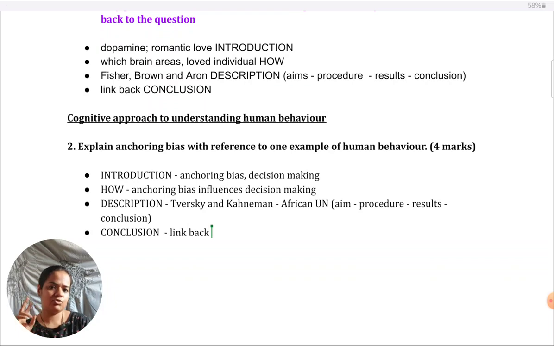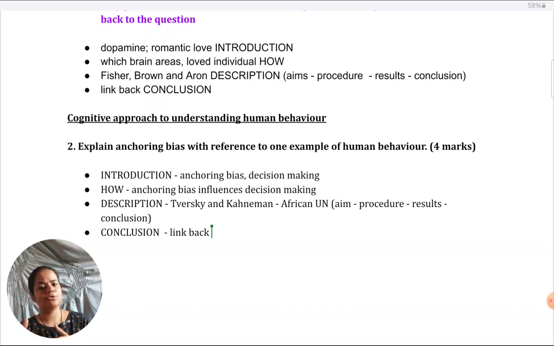There's not much room over here because anchoring bias is a very specific cognitive bias. They haven't left it to us to decide any cognitive bias. So where I see a little wriggle room is in terms of the study that you're giving. Tversky and Kahneman have done a number of studies on anchoring bias. You could take any of those. Mostly those are the ones which come to my mind for anchoring bias.